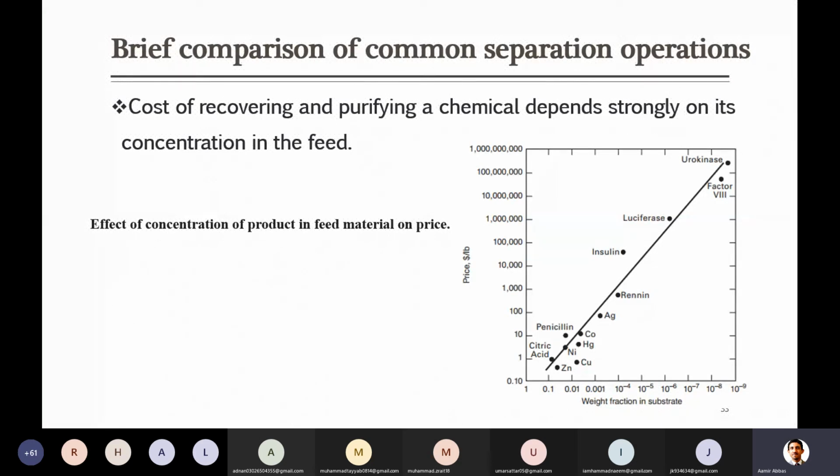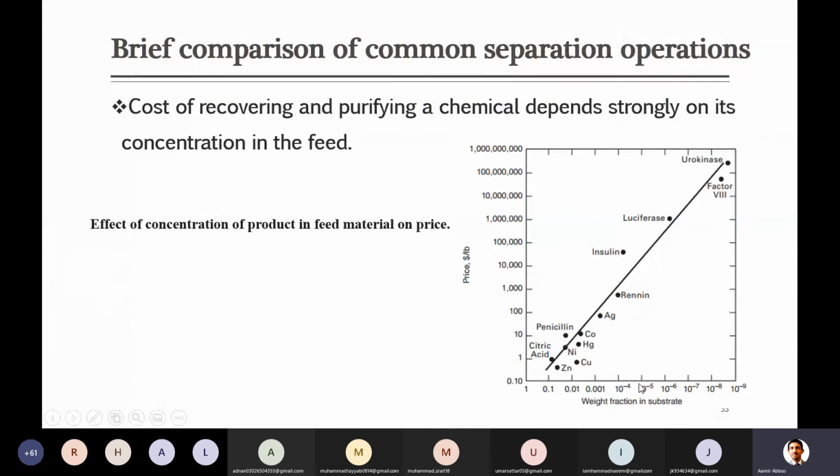Here in this example, I want to tell you that if the concentration of some component is higher, it is easy to separate and its cost will be less as compared to something which is in a very small amount. If its concentration is very low, purification will be difficult and that will be costly.